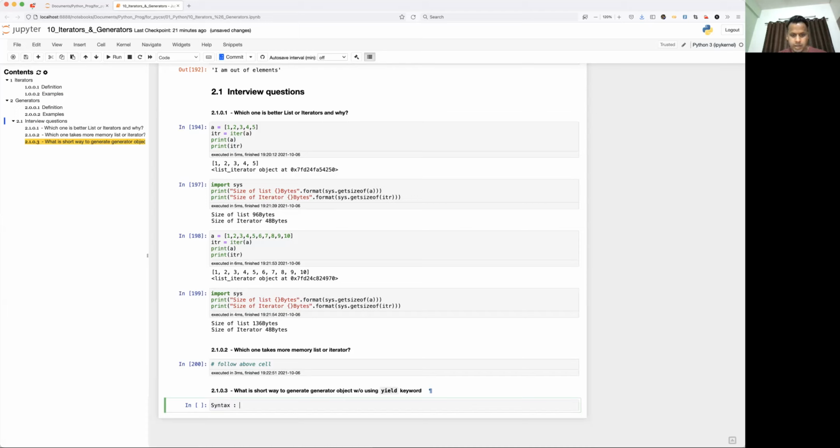So here you have small brackets and expression for variable for sequence or iterable.